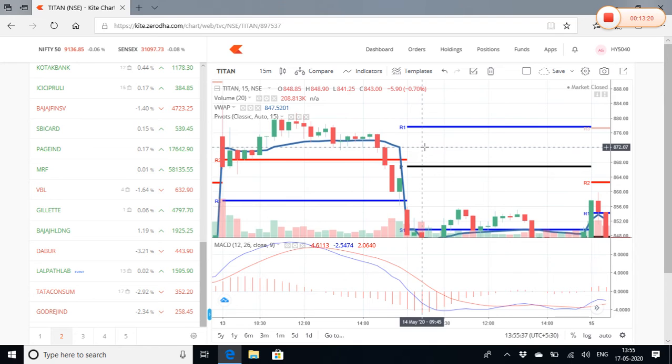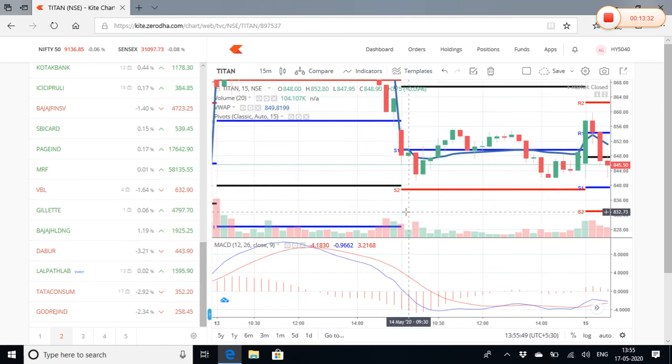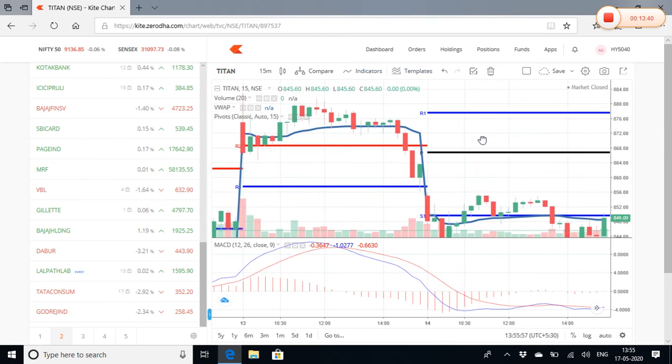Even if you take the close of this, or if you take the second candle, because it has breached the previous support, that is R2, you see that it is 867. So 867, and this is 842, 843. So that's again a massive amount of wealth which you can make. You can calculate what it's like.